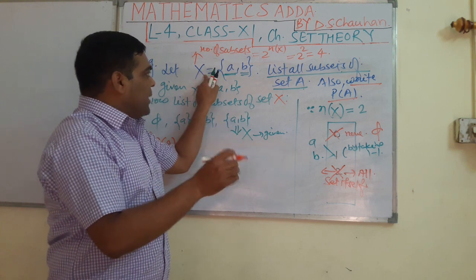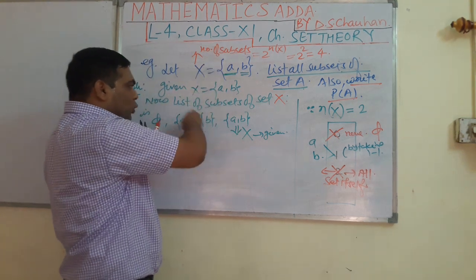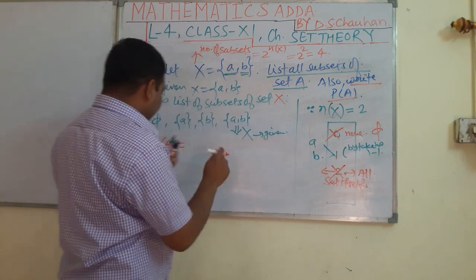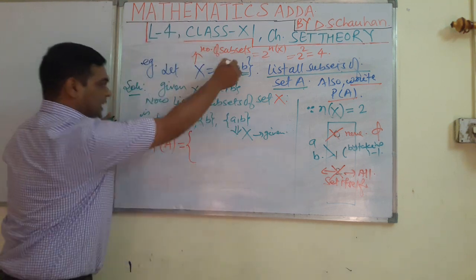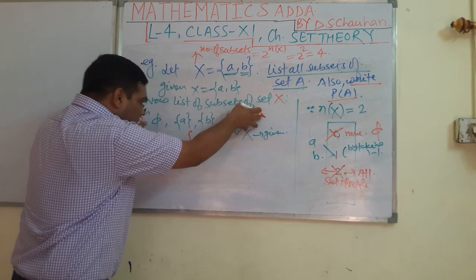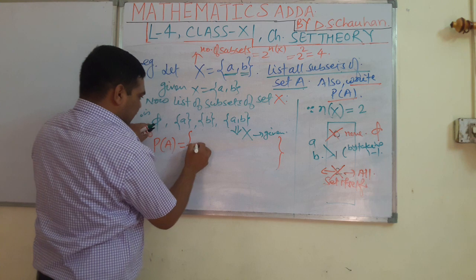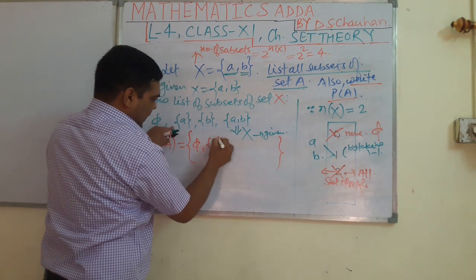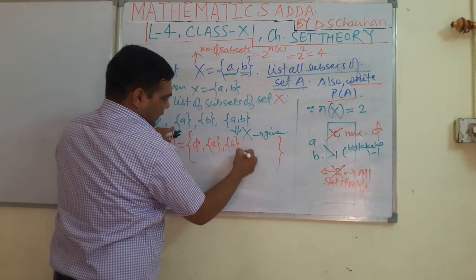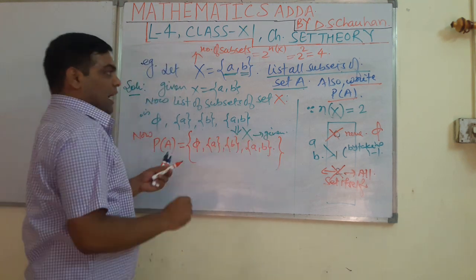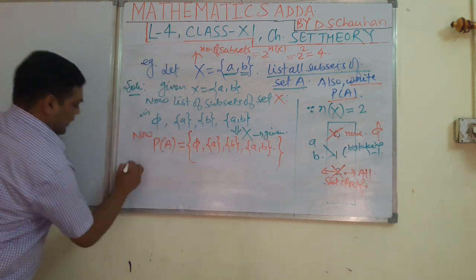Whatever the set is given, you have to take out the collection of all subsets of the given set, which I have told you in the definition. So what could it be, students? Here it will be a collection. Put all these inside a set as elements. So what will you get? Phi, A, B, AB. So this is P(X).